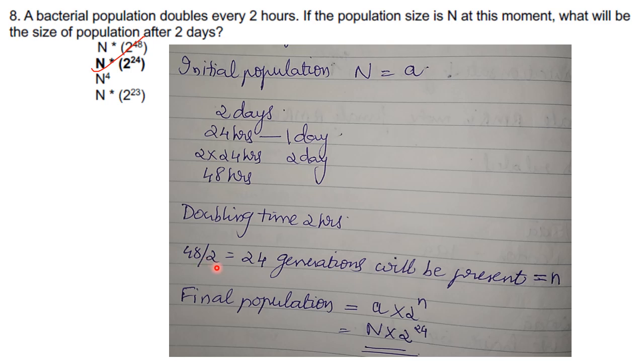So 48 divided by 2 will be 24 generations. The generations present I am representing as small n. Then the final population is given by the formula A into 2 raised to n. A is capital N, so N into 2 raised to 24. So the answer here is N into 2 raised to 24, that is the second option.